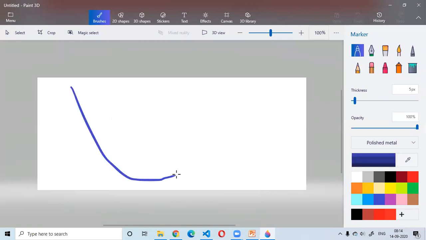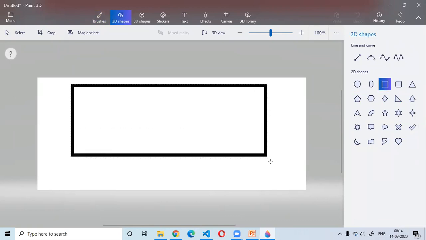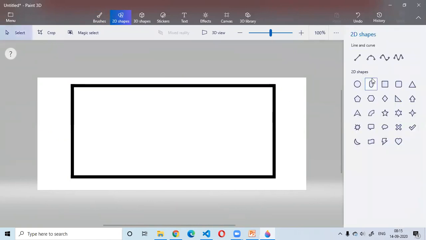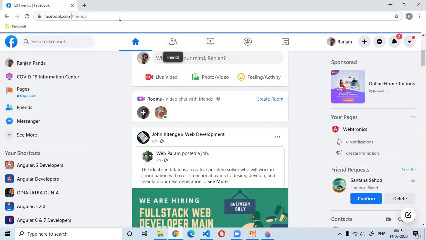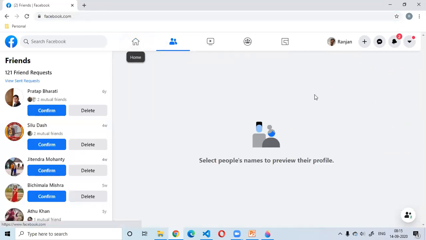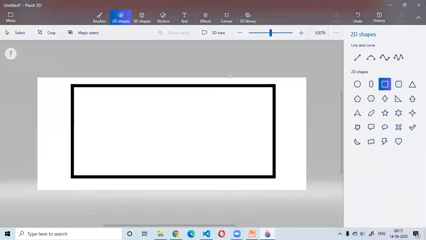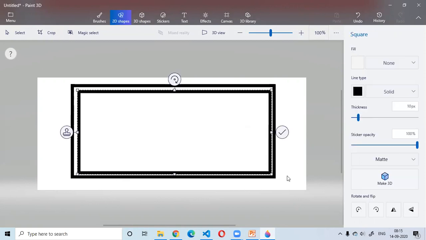So whenever you are trying to load the single page application in the browser, you'll have this index.html loaded all the time. Inside that, if you see here, I've clicked on friends, and this URL is getting changed to /friends, and some other page is getting loaded. That means if my URL is /friends, some other child page is going to be loaded inside this index.html, or the parent HTML page.